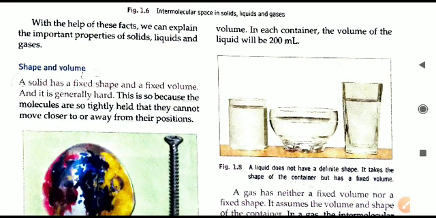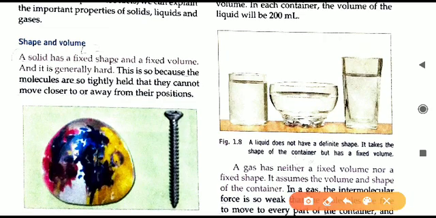About solids, liquids and gases. First is shape and volume. If we see the shape and volume, solid molecules are not moving. All of them are tightly packed here. So as a result, what can we say? We can say that a solid will have fixed shape and fixed volume. Its shape and volume do not change.